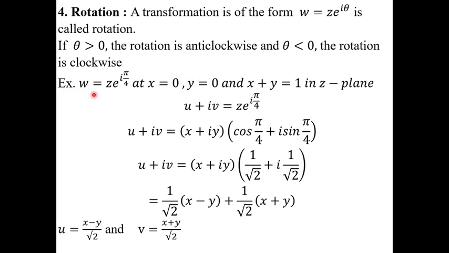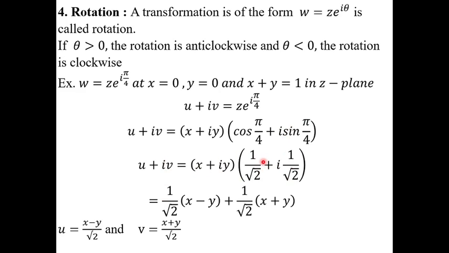So let us consider W is equal to Z e power i pi by 4. W is u plus iv and Z is x plus iy, and e power i pi by 4 can be written, by using Euler formula, as cos pi by 4 plus i sin pi by 4. Now cos pi by 4 is 1 by root 2, sin pi by 4 is 1 by root 2. Now separate real part and imaginary part.